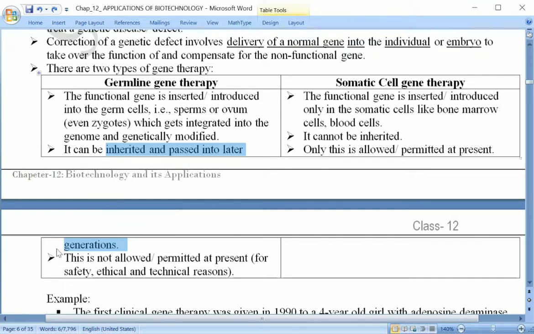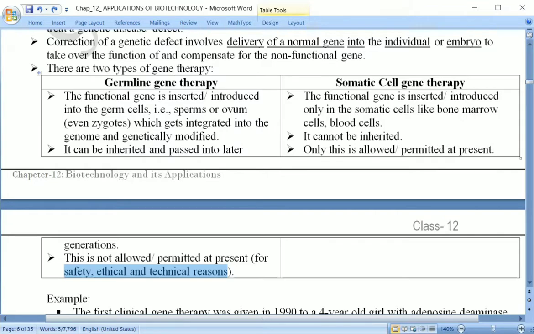But the problem is that this is not allowed or permitted. This germline gene therapy is not allowed or permitted at present. There are some reasons, like safety reasons, ethical reasons, and some technical reasons, due to which this germline gene therapy is not permitted. Permission is not granted for this. Nobody can go for germline gene therapy.